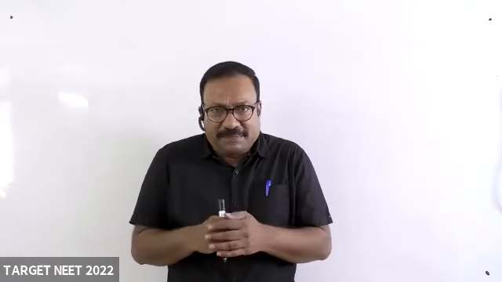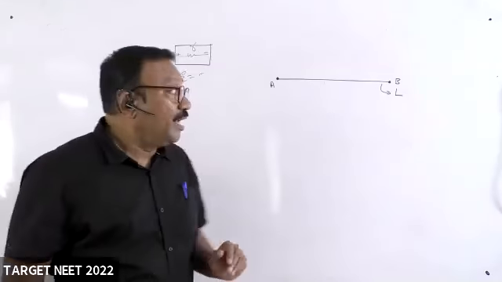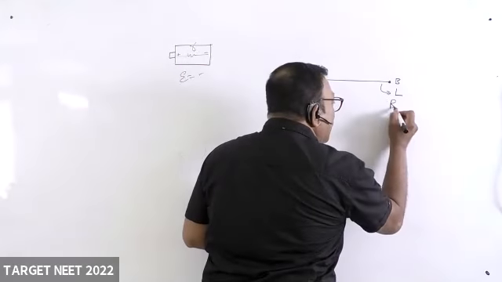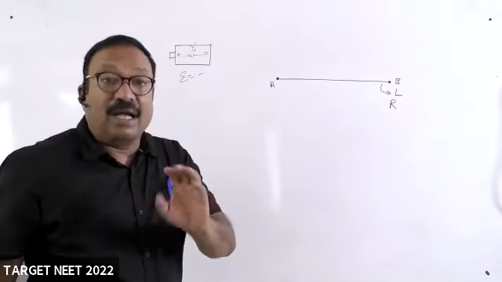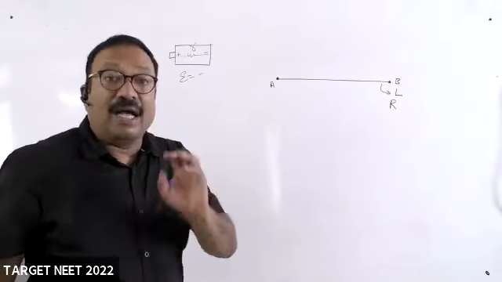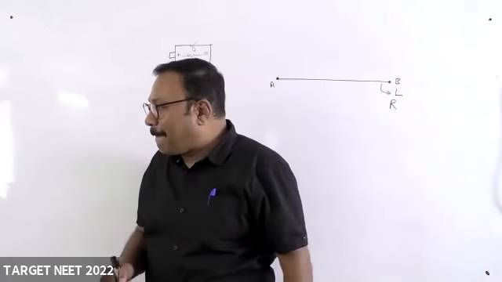What does a potentiometer contain? Please recollect, all of you. A wire, experimental wire AB, whose length is L. L can be 10 meters, 5 meters, 7 meters, 4 meters. And this wire has a resistance R. Yesterday I told you connecting wires do not have resistance, but this is not a connecting wire. This is an experimental wire, a part of the potentiometer wire. And on this only you will develop the principle.